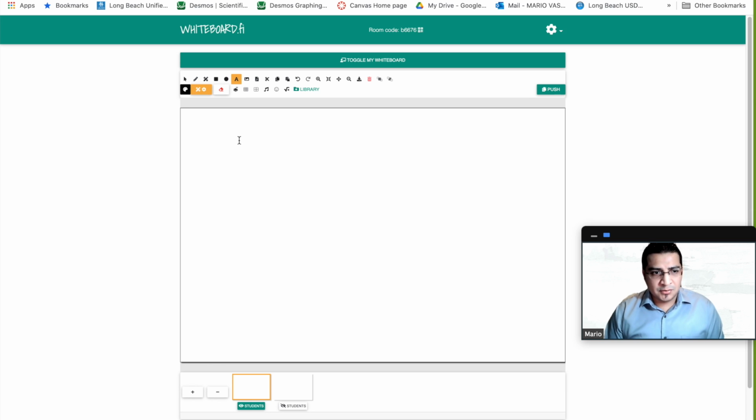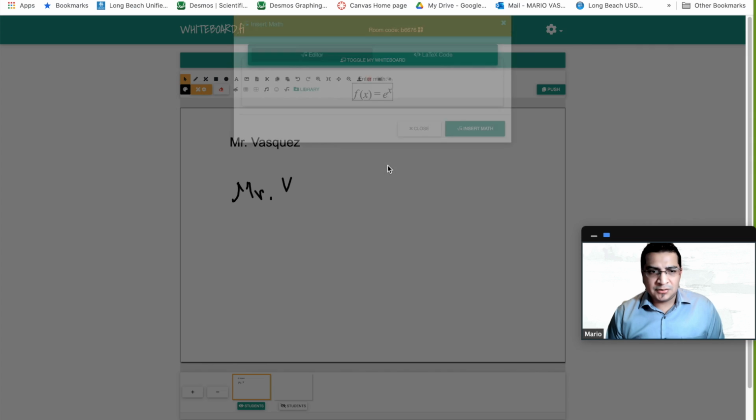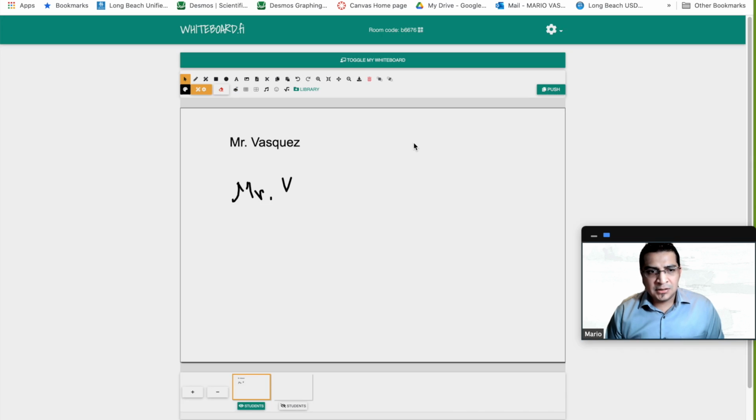So here, they can put their names. When I first started introducing this to them, I told them to write their first name, and I had them choose their favorite color. So I got to know some of the students' favorite colors. I also asked them to write their name. Okay, so they did that. Okay, I'm just going to put this for now. And they also are able to type equations. I'm going to show examples of what students have done.